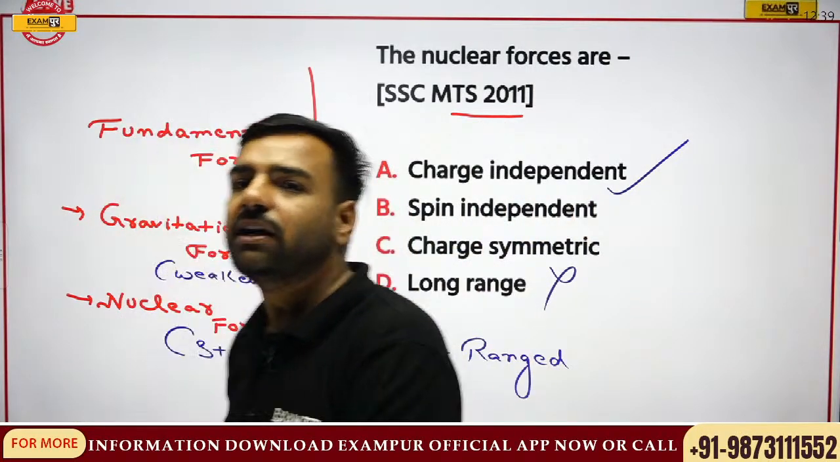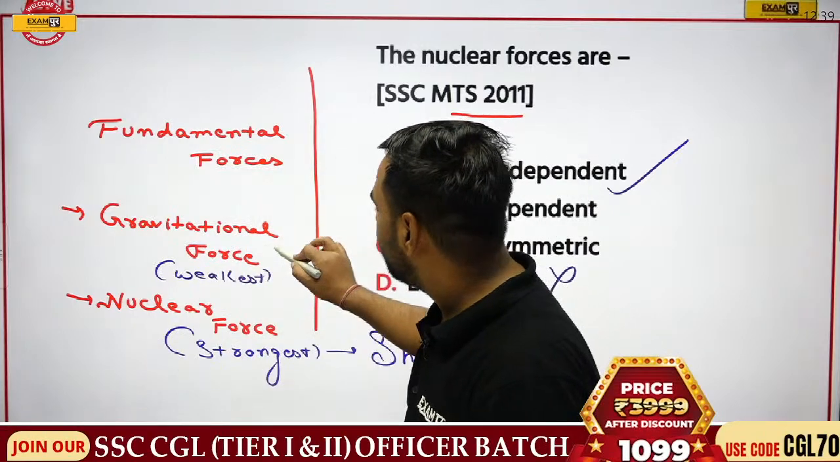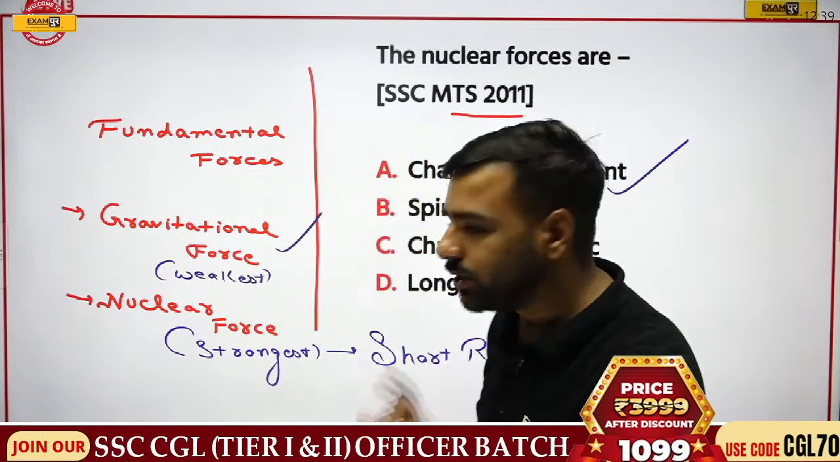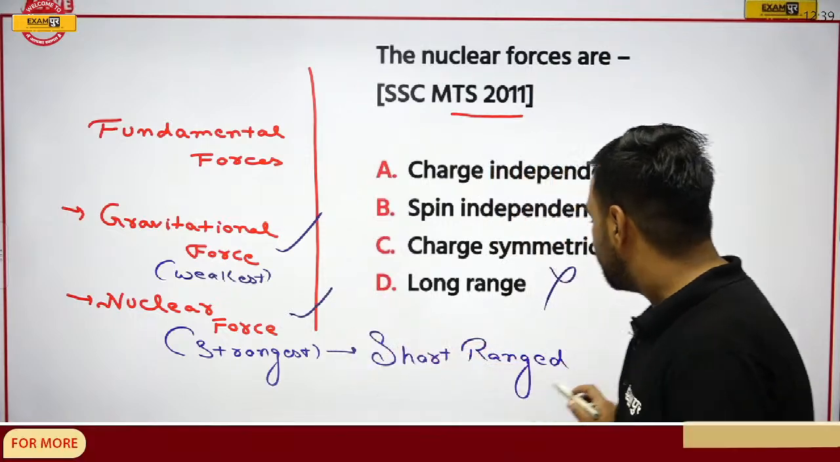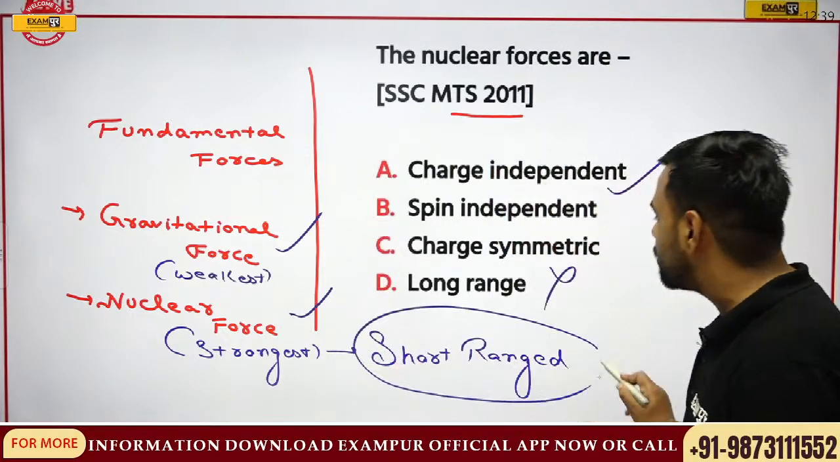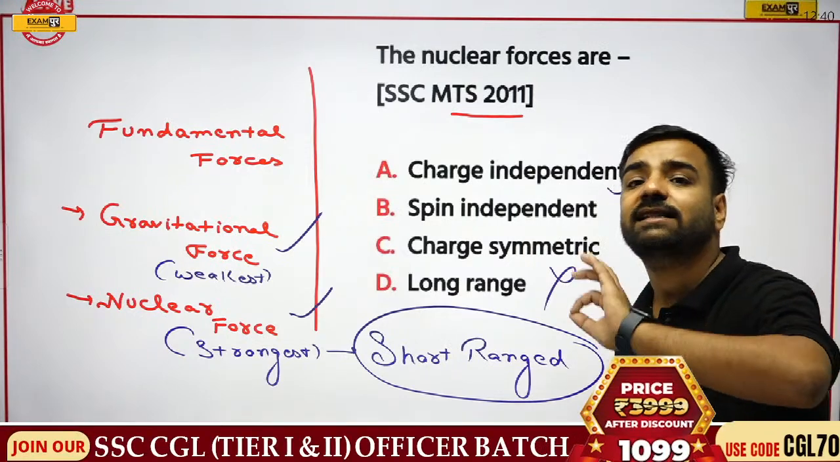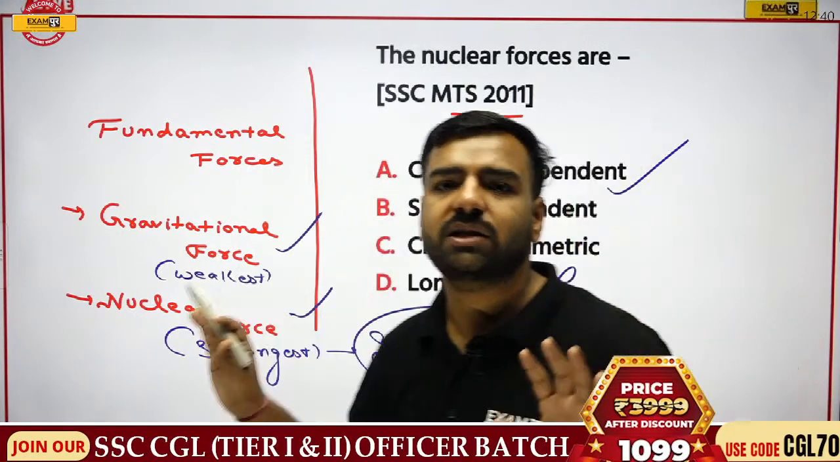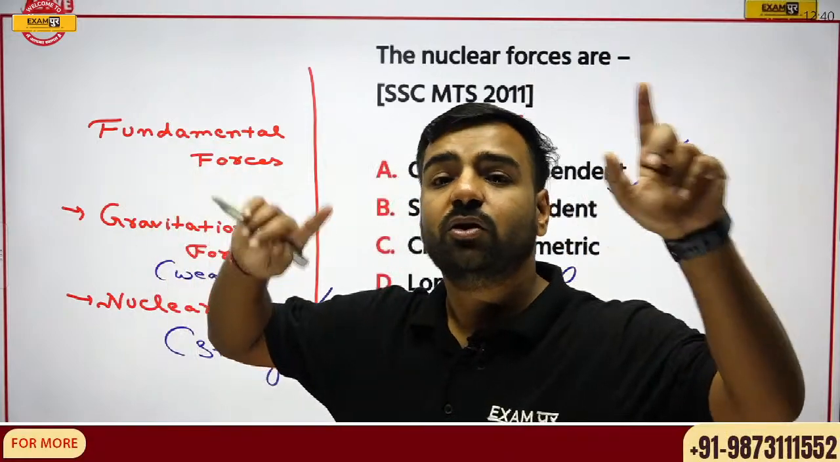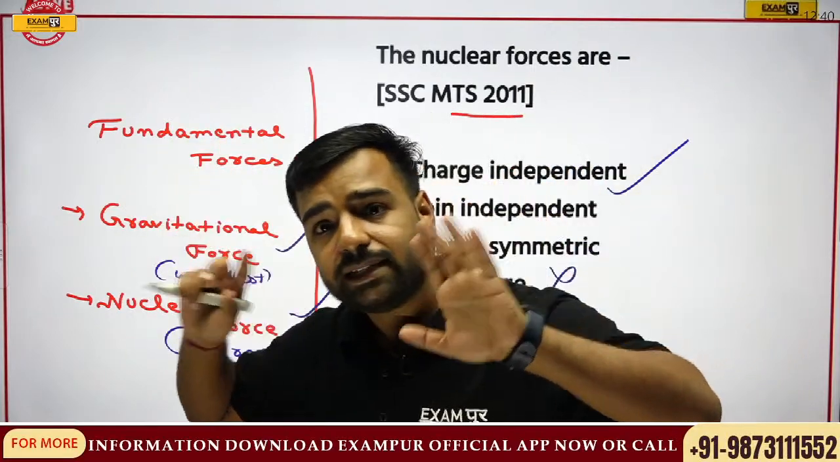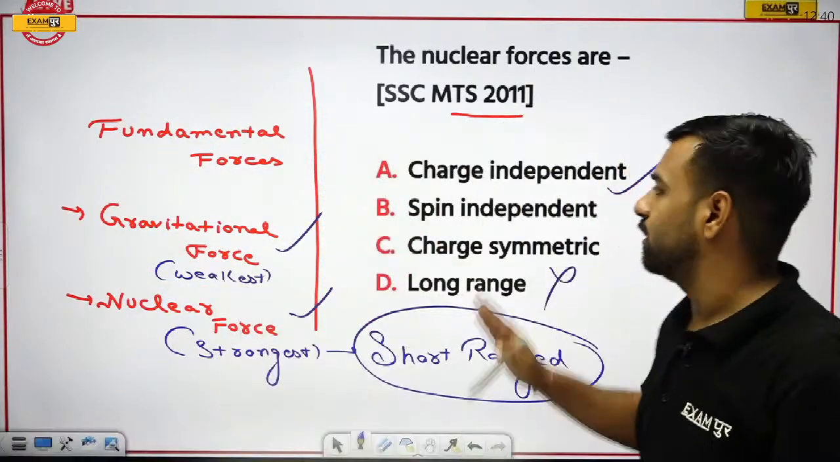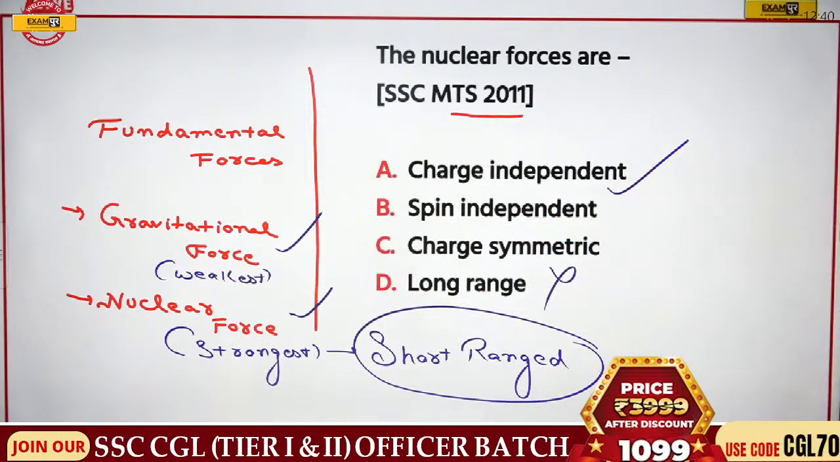Again I am saying, if I talk about fundamental forces, gravitational force is the weakest one, nuclear force is the strongest one, but the nuclear force is short ranged. And please remember, these nuclear forces are charge independent. There is no such effect of the charge, whether proton, positive, or neutron. So yes, option A is going to be the correct answer.